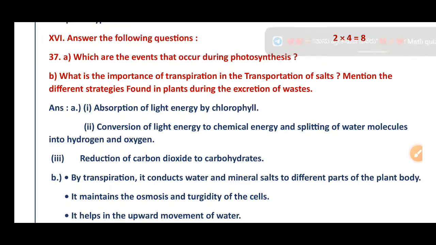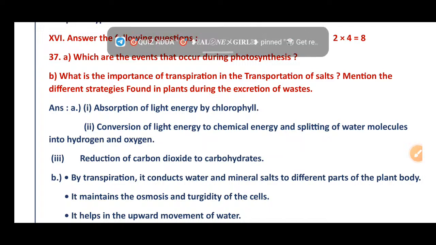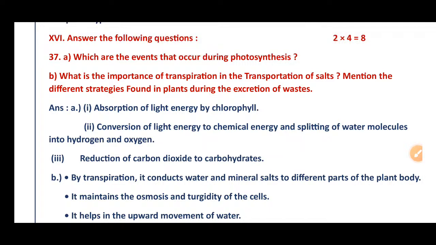Then question B: what is the importance of transpiration in the transportation of salts? And part C: mention the different strategies found in plants during the excretion of waste.